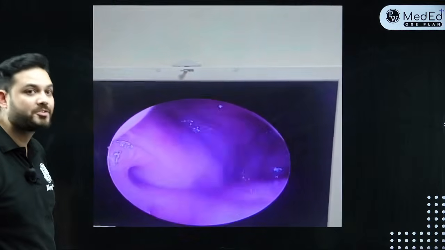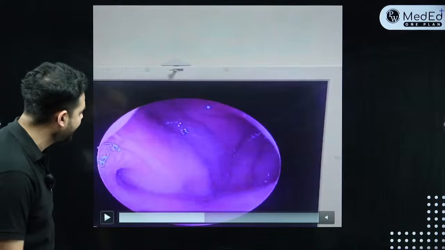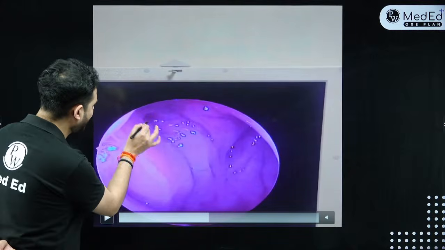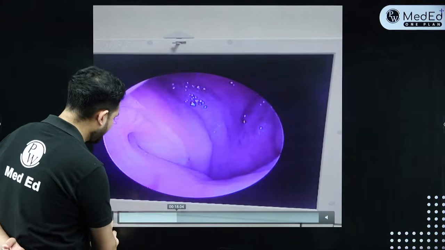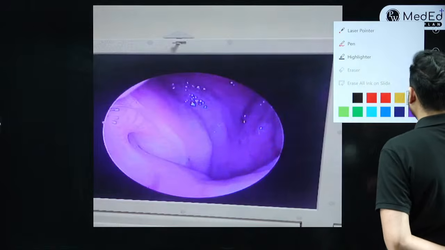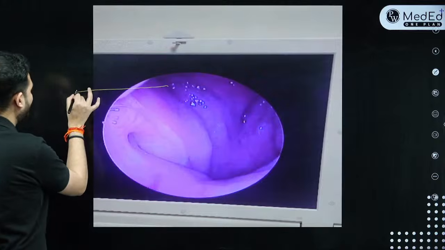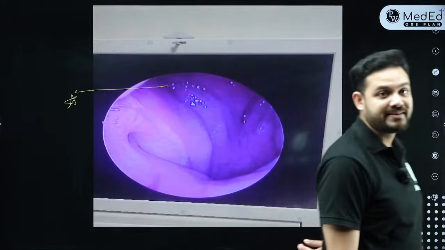I'm telling the patient to swallow, and I am going to mark a particular structure over here, that what exactly you are seeing and which pathology arises from this area. Just a minute. What pathology arises from this area? What pathology arises from this area marked? What is this area? You need to first identify.